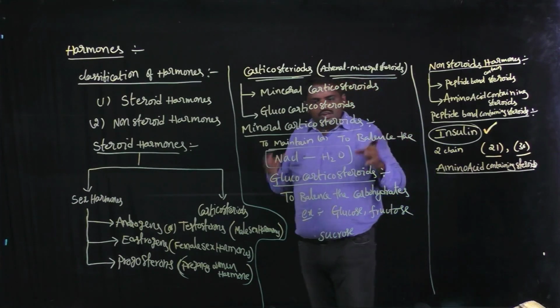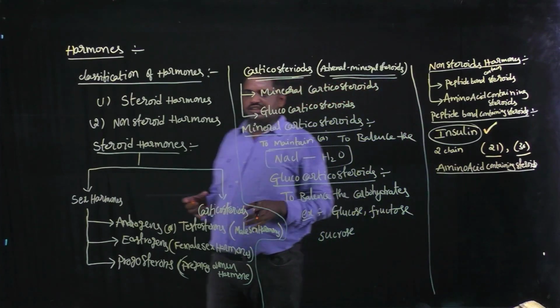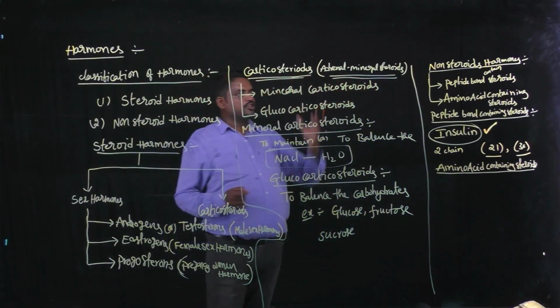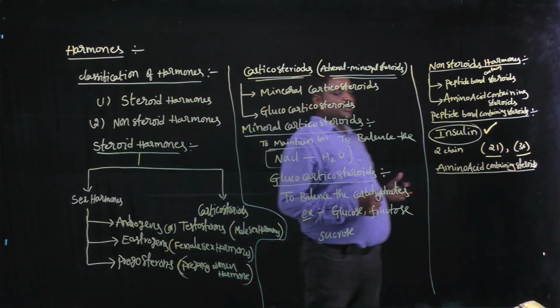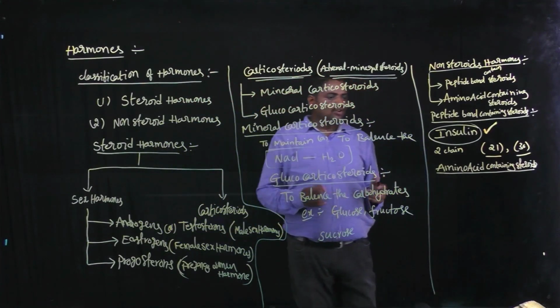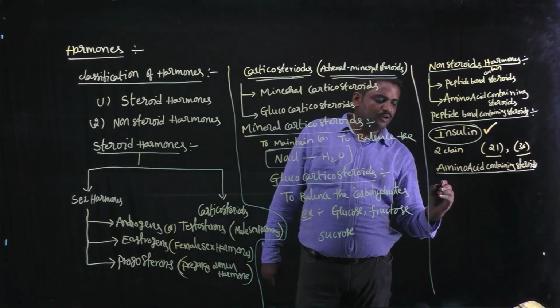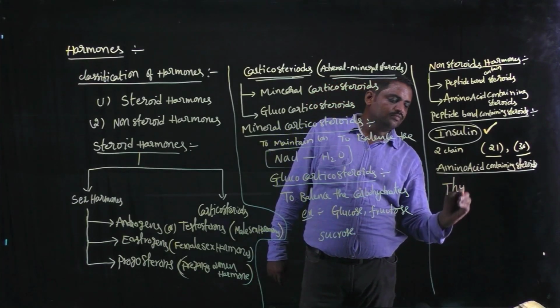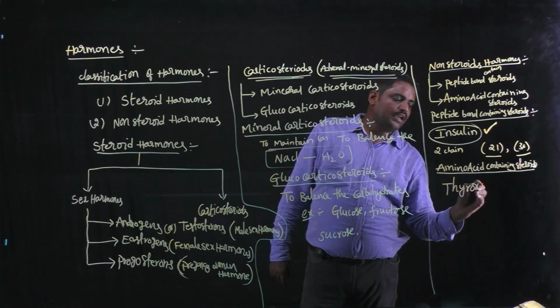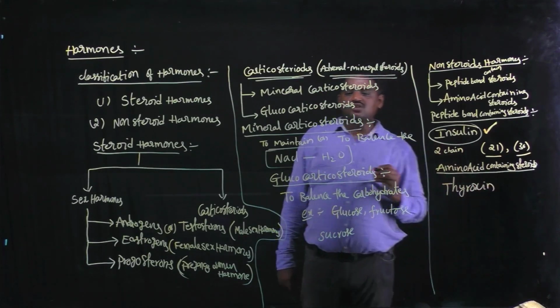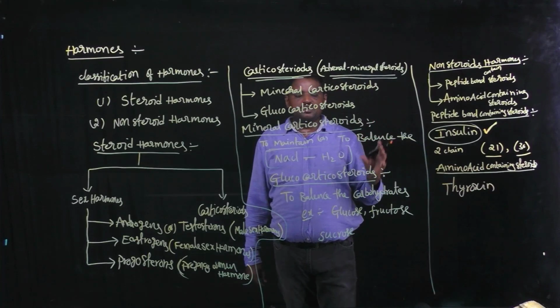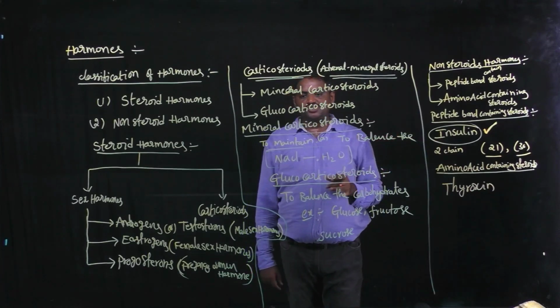The amino acid containing steroids are the best example of non-steroid hormones. In this category, the best example is thyroxine. Thyroxine is the best example for amino acid containing steroids.